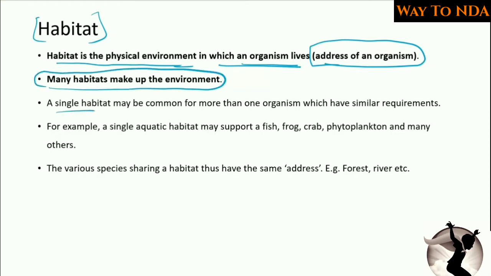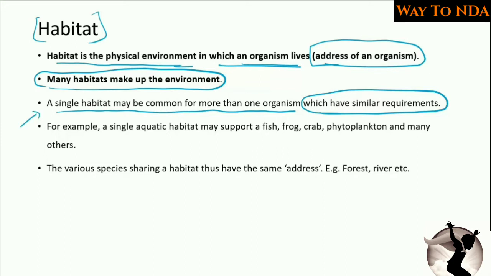A single habitat may be common for more than one organism which have similar requirements. For example, in water you will find big fish also, small fish also, you will find shark also, whale also, and goldfish also. So there are different types of fish, but they have a similar requirement, that is water. So it is the habitat of the fish. That is their common address, that is called habitat.